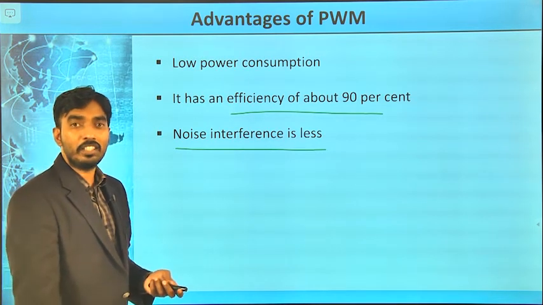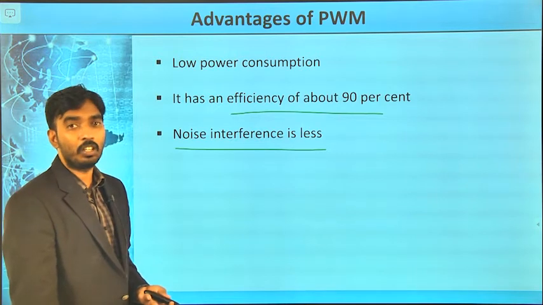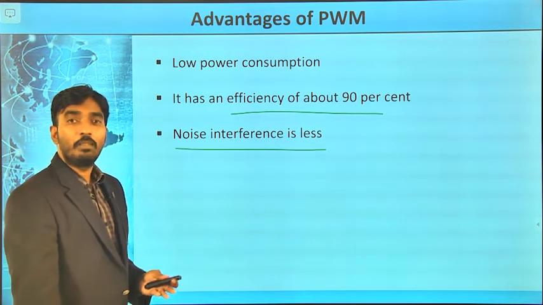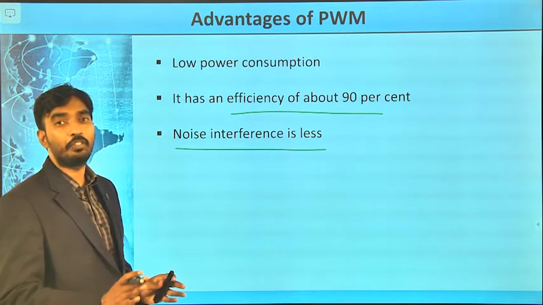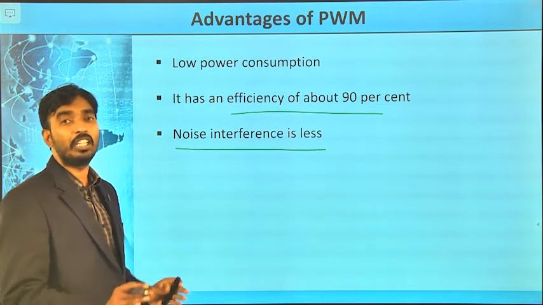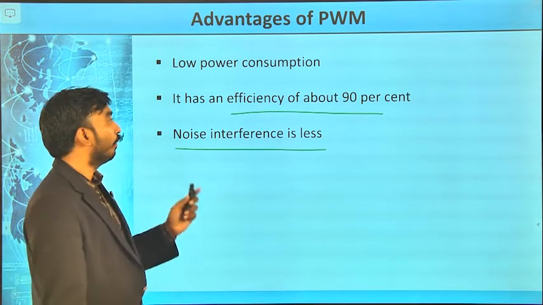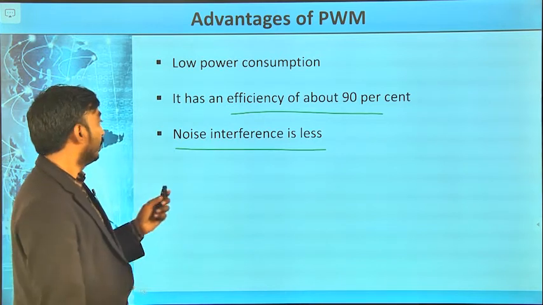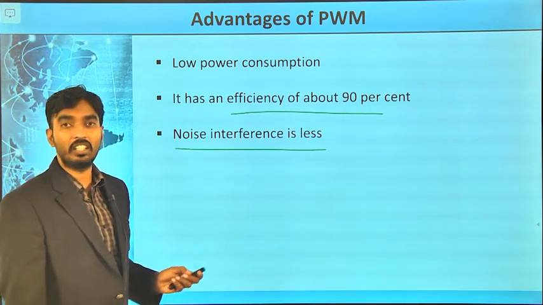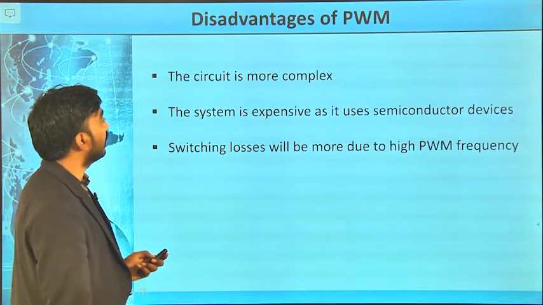So, whenever the message is embedded in amplitude, the effect of noise is more. Whenever the message is embedded in the time axis, the effect of noise is very low. That is why in pulse width modulation the noise interference is very less, low power consumption, 90% effective. You will see the next one, the disadvantages.